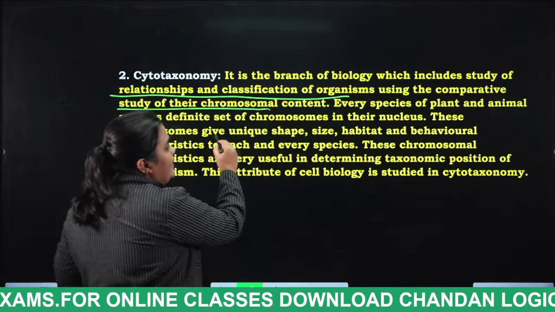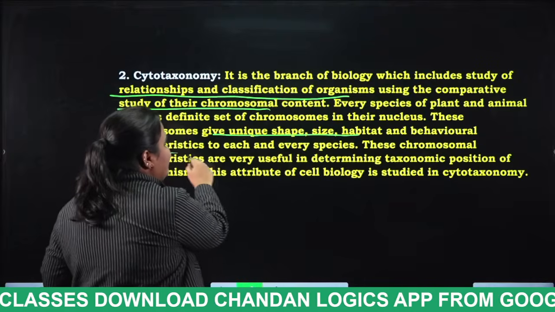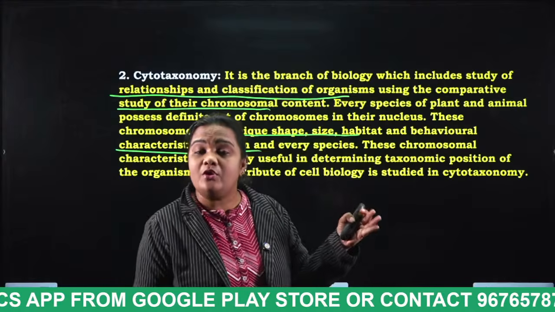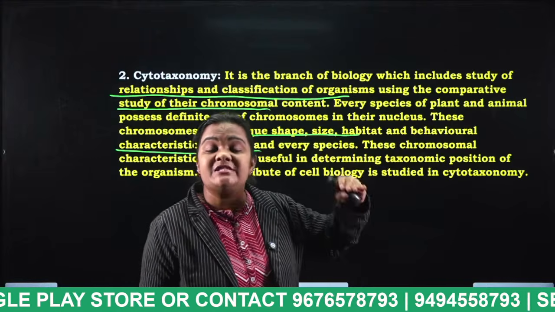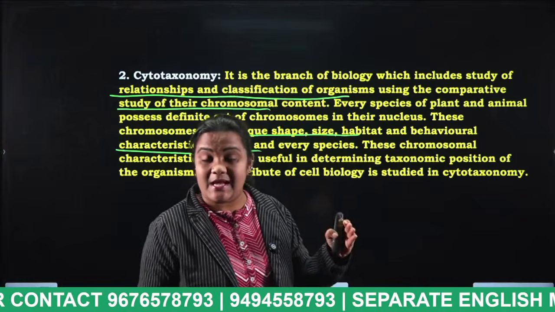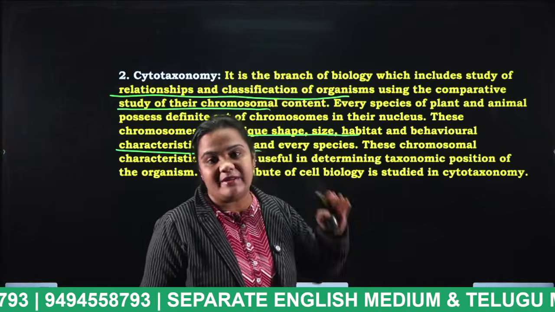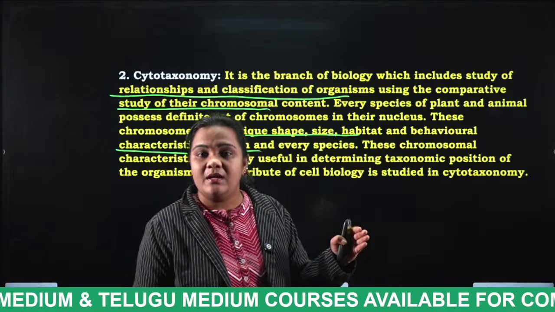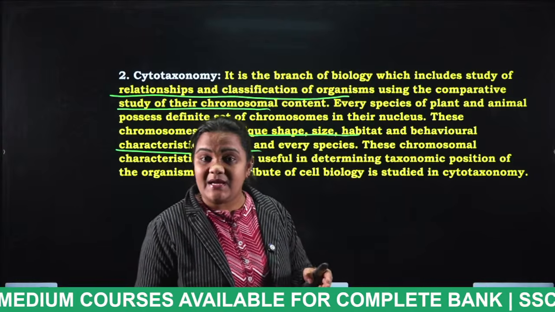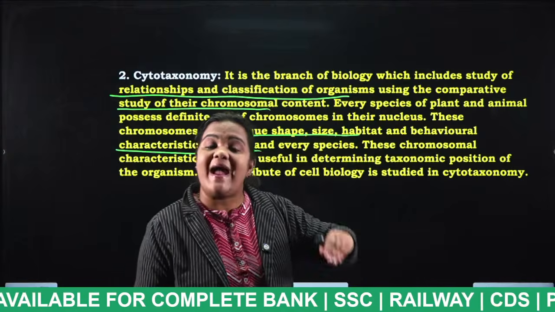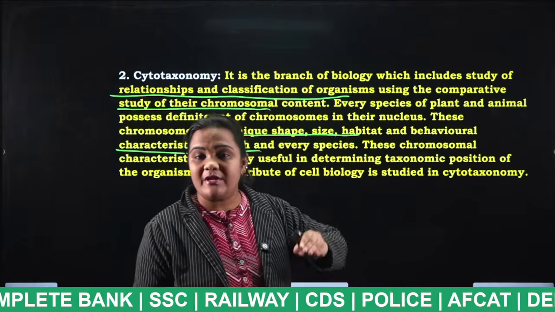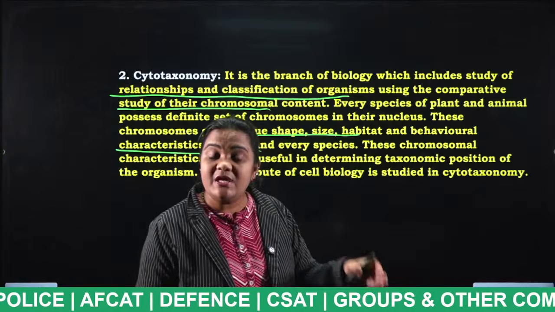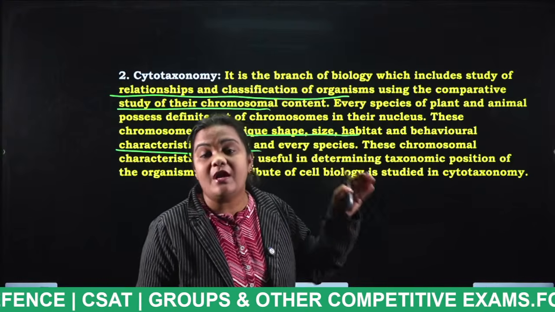These chromosomes give unique shape, size, habitat and behavioral characters to each and every species. By the exchange of these chromosomes from the father and mother, the child will get similar properties, similar features of either father or mother. Why? Because the chromosomes are shared equally from the mother and father. That means what is this, students? The cytotaxonomy. Even the classification of organisms depends on the chromosome content of the organism.